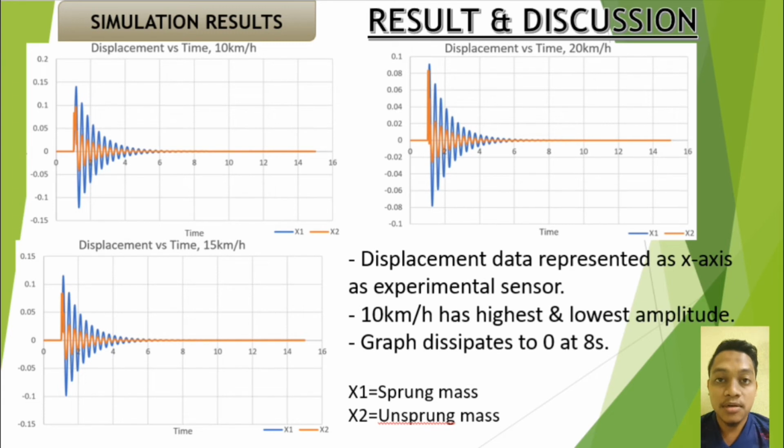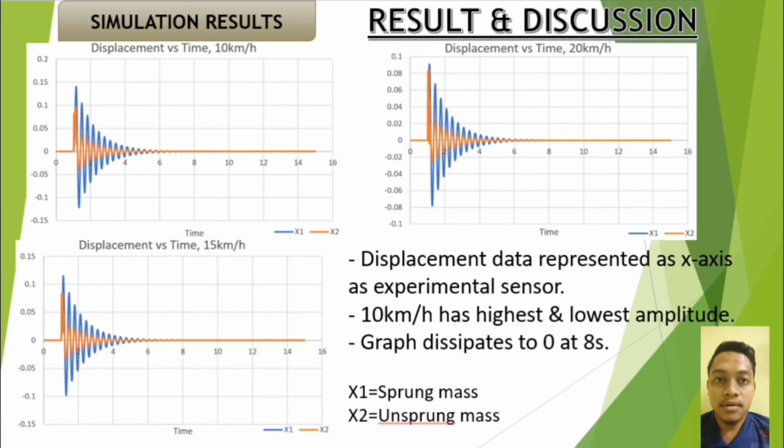For the simulation study of this vehicle motion project, MATLAB software is used, where X1 is the sprung mass and X2 is the unsprung mass. From the simulation, the data of displacement, acceleration, and velocity can be obtained, using vehicle speed parameters of 10 km per hour, 15 km per hour, and 20 km per hour.